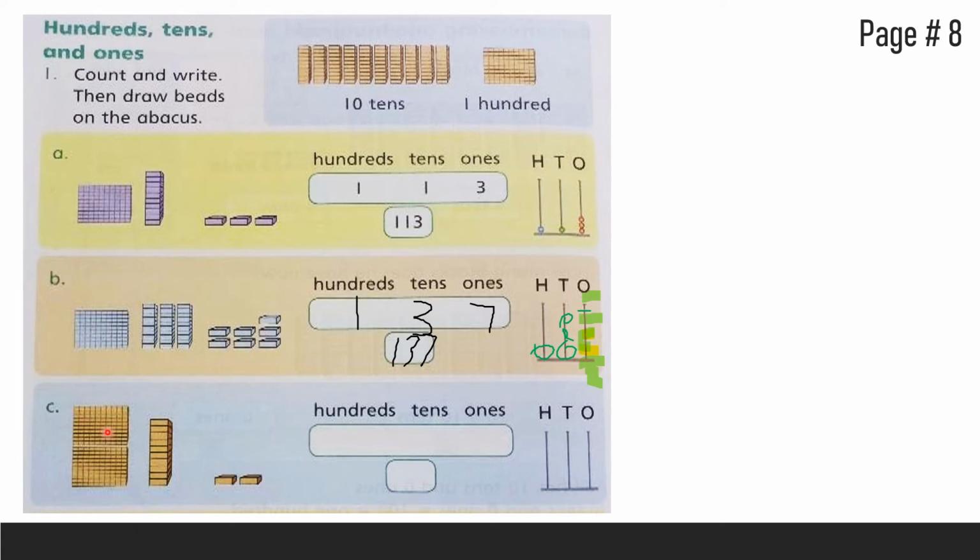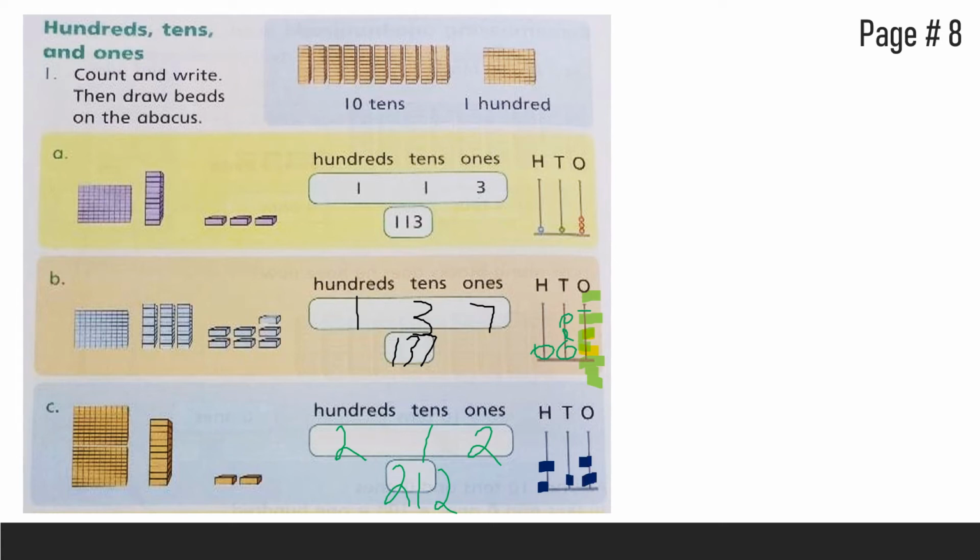1, 2. How many hundreds are here? 2 hundreds. How many tens are here? 1. And how many ones? 2 ones. So it becomes 212. Now let's draw beads on the abacus. How many hundreds? 2. So 2 hundreds, 1 ten and 2 ones.